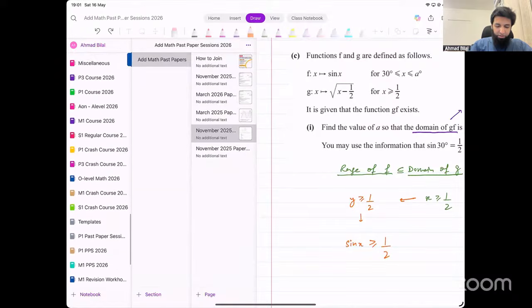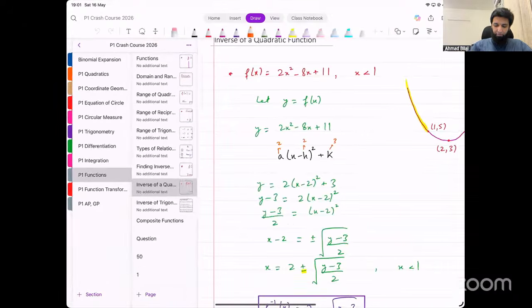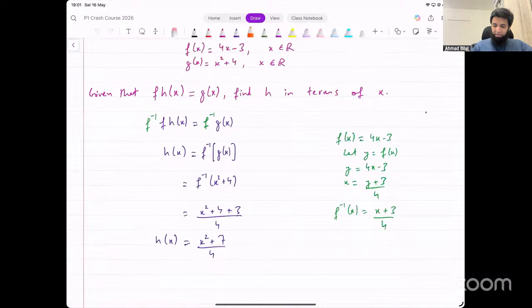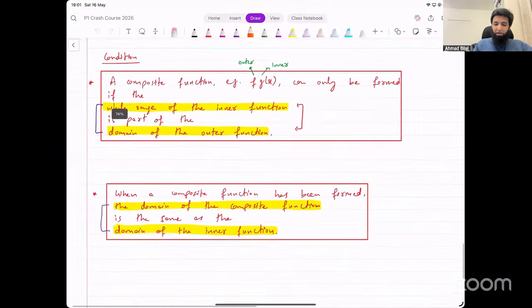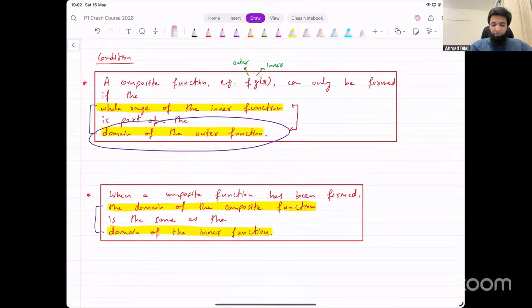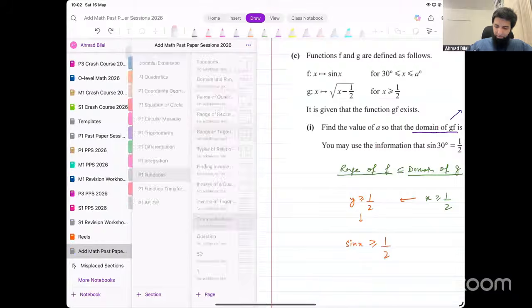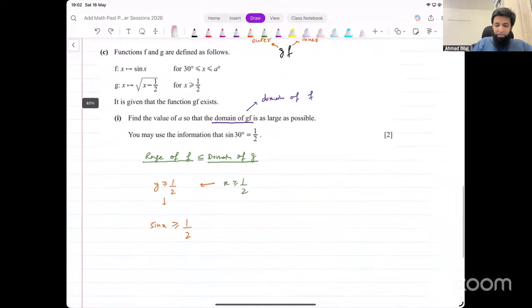I'll show you these conditions if you do not remember them. For a composite function, these are the conditions that you need to remember. A composite function can only exist when the whole range of the inner function is part of the domain of the outer function. It's a subset of the domain of the outer function. And also, if a composite function has been formed, the domain of the composite is the same as the domain of the inner function. That's what we're using here. So sine x is supposed to be greater than or equal to 1 over 2.